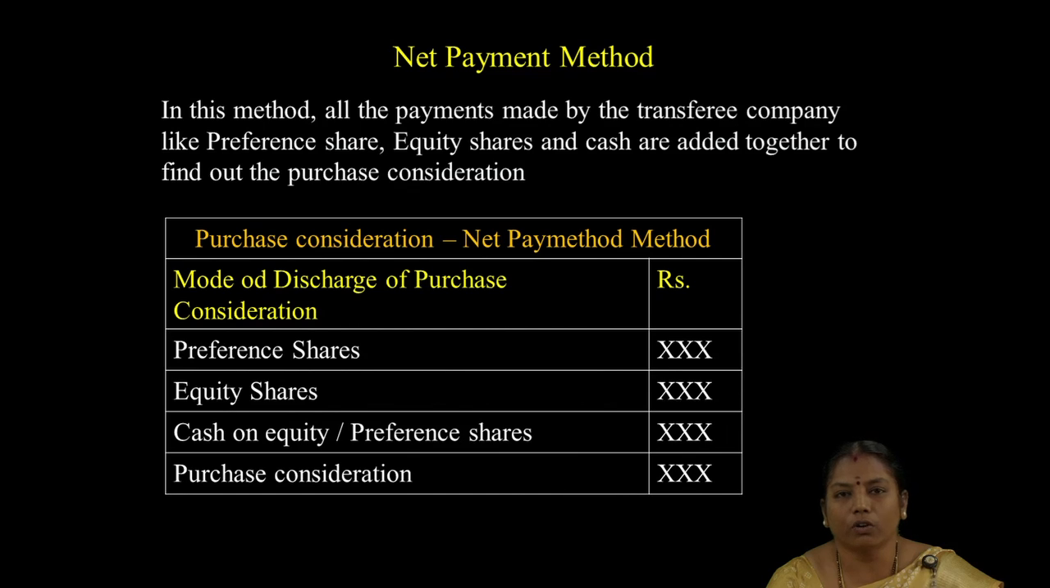The next method we are going to see is the net payment method. Under this method, all the payments made by the transferee company, like preference shares, equity shares and cash, are added together to find out the purchase consideration. So it may be preference shares or equity shares or cash. Like this, the transferee company will make the payment to the transferor company. So this is called the net payment method.